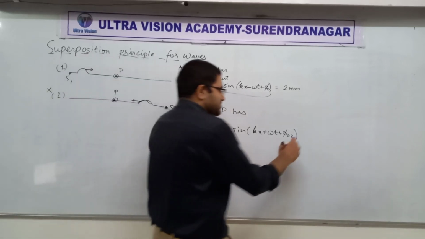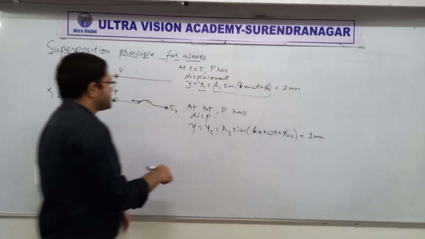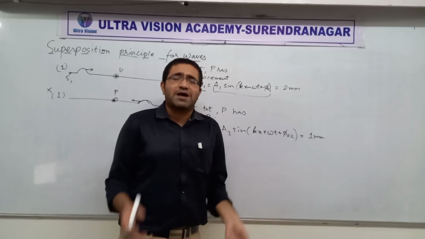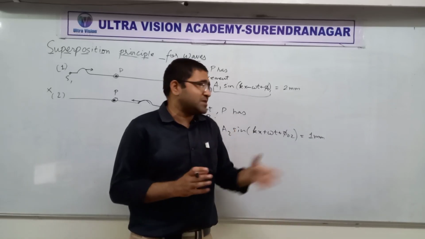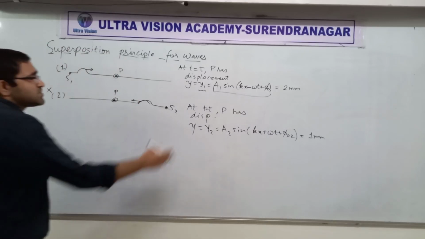And suppose this displacement at t is plus 1 mm. Again, plus 1 mm kind of indicating upward. Why 1 mm? I am taking examples. Please don't ask why is this 2 and why is this 1. Okay? So these are examples.